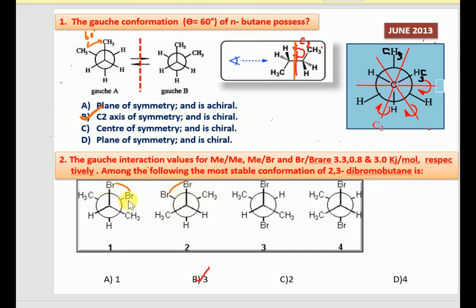So in these two cases Br-Br interactions are there, and here methyl-methyl is there. But this is the only conformation that doesn't have any Br-Br or methyl-methyl. It only has methyl-Br gauche interactions, which have a lesser interaction value, that is 0.8 kilojoule per mole. That is the reason, having a lesser interaction value, the conformation is more stable. So option B is the right answer.